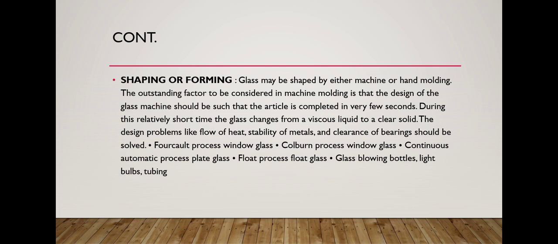Cold process window glass, continuous automatic process plate glass, and float process glass, glass blowing bottles, and light bulbs and tubes. All of these forms are formed by shaping after melting the glass.